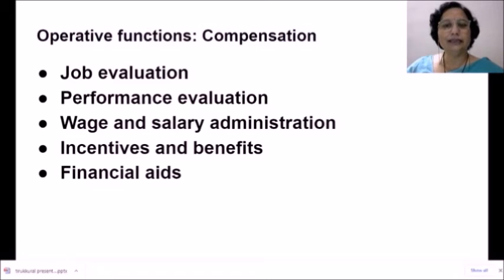Then wage and salary administration. According to the importance of the job, according to the performance of the employees, the wage and salary are to be administered by the HR department.